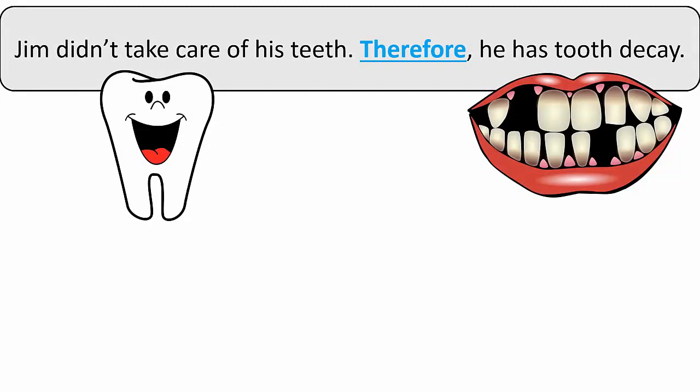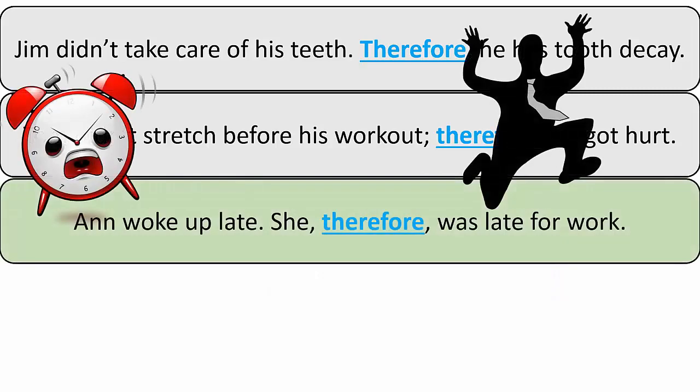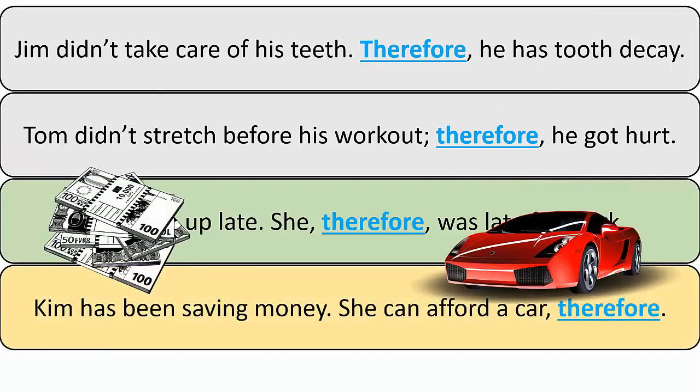Jim didn't take care of his teeth. Therefore, he has tooth decay. Therefore is at the beginning of the sentence. Tom didn't stretch before his workout; therefore, he got hurt. Again, therefore is at the beginning, but it is preceded by a semicolon. Anne woke up late. She, therefore, was late for work. In this case, therefore is between the subject and the verb. Kim has been saving money. She can afford a car, therefore. And finally, we can put it at the end of the sentence.